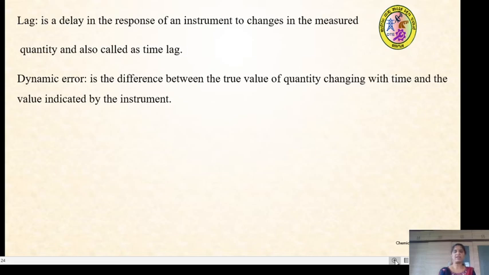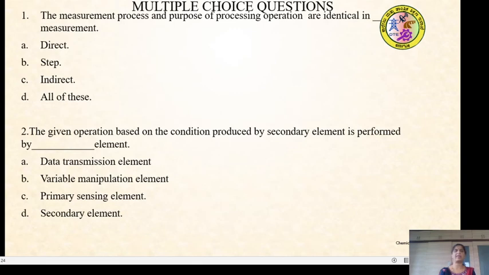So after understanding the learning, we will check your understanding level after listening to this session by solving some multiple choice questions.